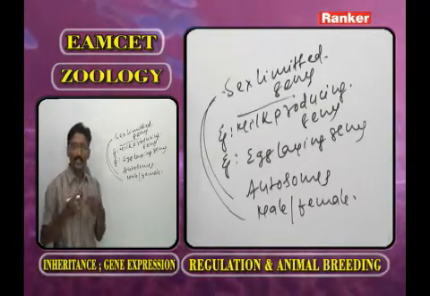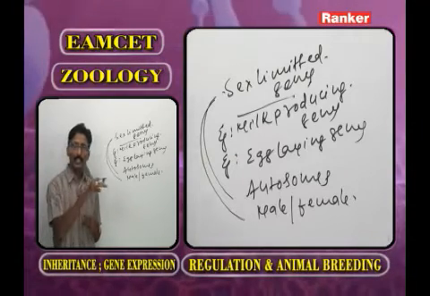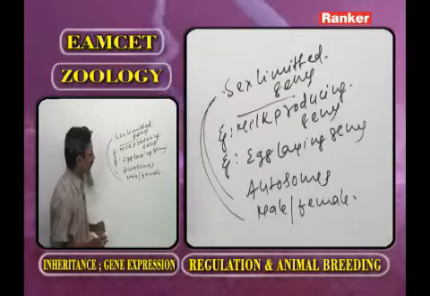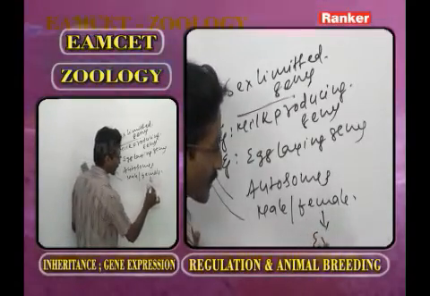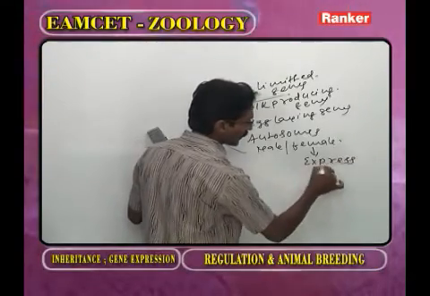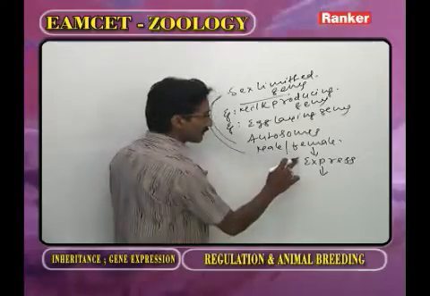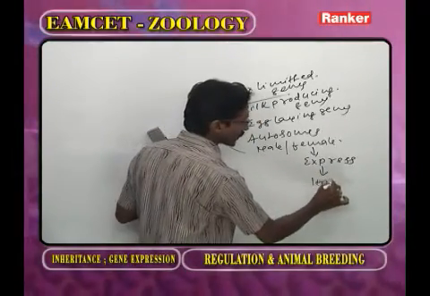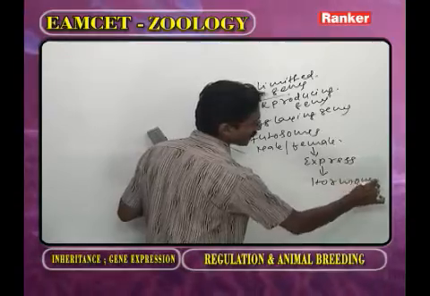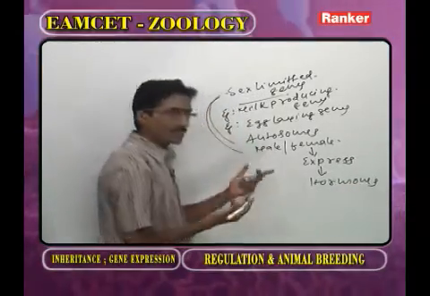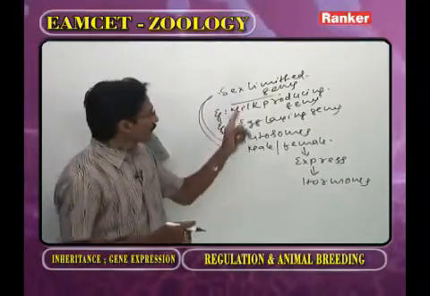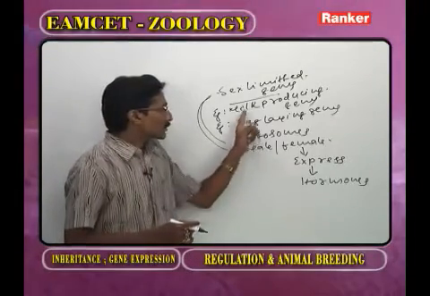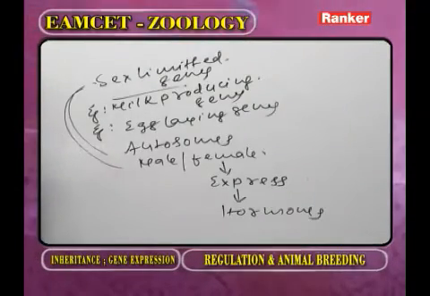It means the male is having sex limited genes, the female also having sex limited genes, but the sex limited genes express only in female, because for the expression of sex limited genes in the female, hormones are present. But in our body hormones are absent for the expression of sex limited genes. So in our body the milk producing genes are not expressed.